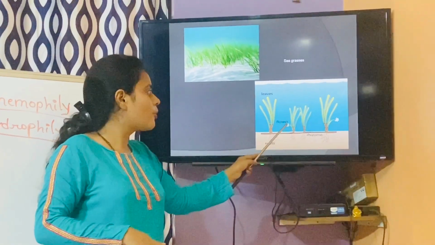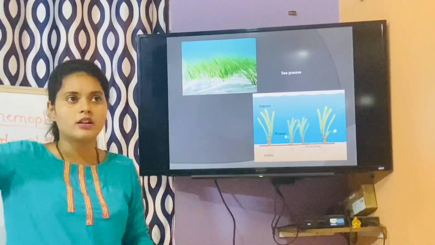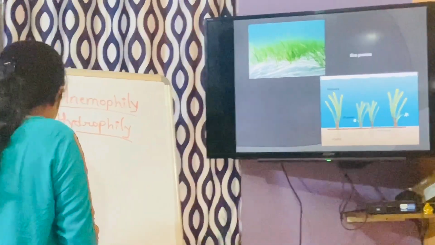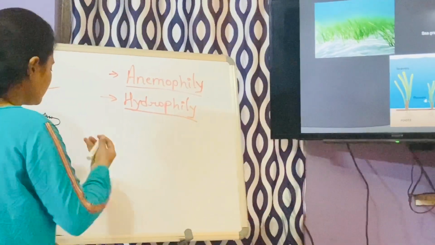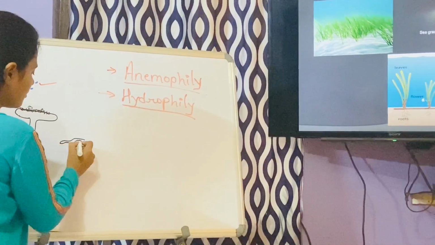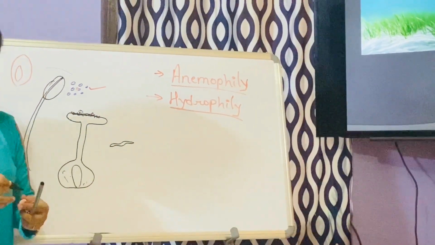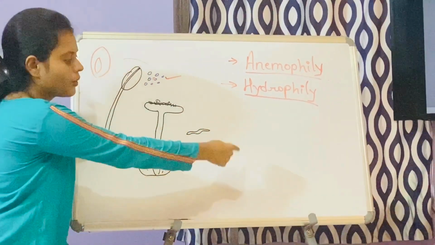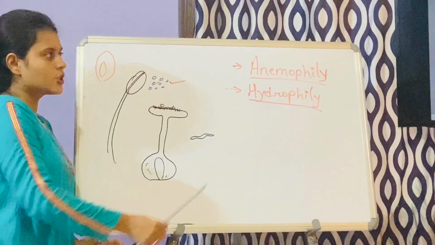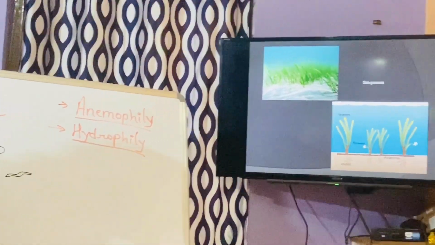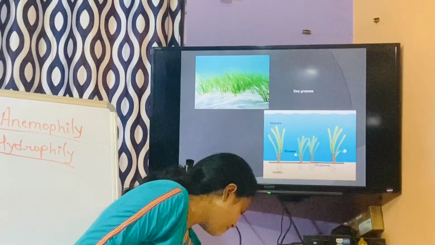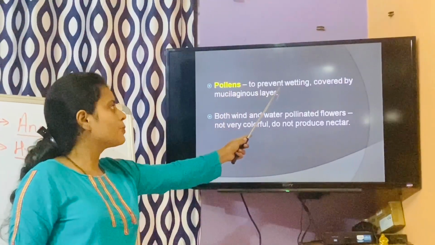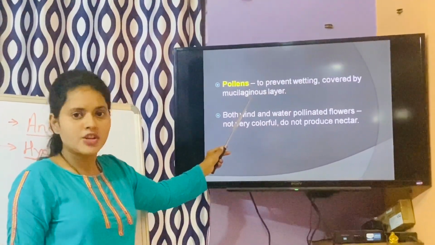So here what happens, the pollens are like filaments. Hairy-like, very long pollens will be present here. Long, filament-like pollens, so that these filament-like pollens will be easily carried in the water currents and will be going to the female flowers over here. So this is the requirement in the case of seagrasses, since the flowers are submerged. This I already told you: pollens, in order to prevent wetting, are covered by a mucilaginous layer.